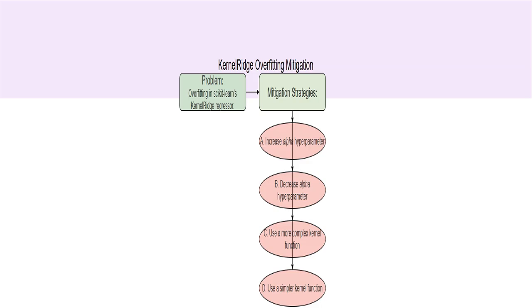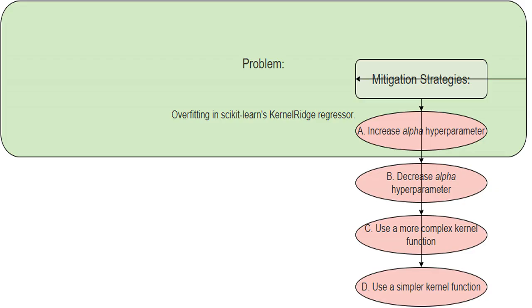I'm tackling a problem where my kernel-ridge model, which uses a kernel method for nonlinear regression in Sklearn, is overfitting. That means it's performing great on my training data but poorly on new data. I need to find ways to improve its generalization ability. Let's fix this. My Sklearn kernel-ridge model is overfitting.